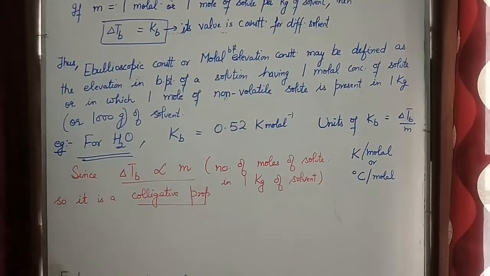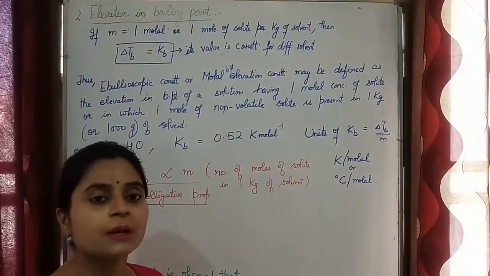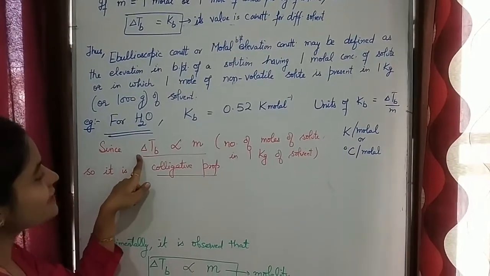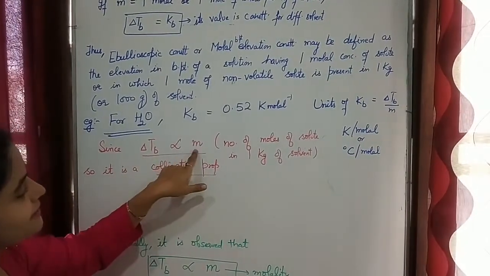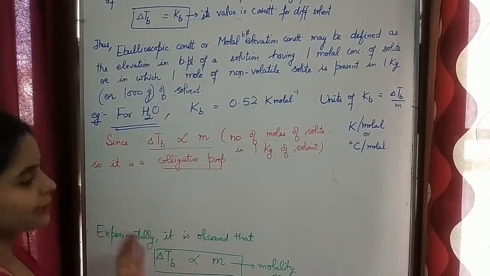Because I told you that colligative properties are those properties which depend on number of solute particles. And from this relation, we can say elevation in boiling point is directly proportional to number of moles of solute.